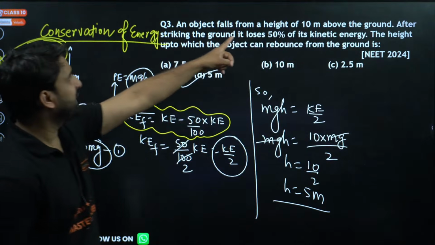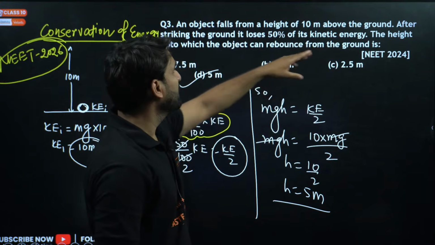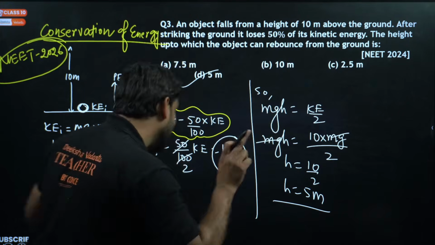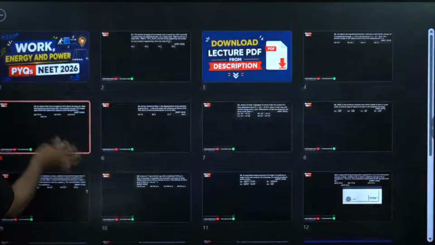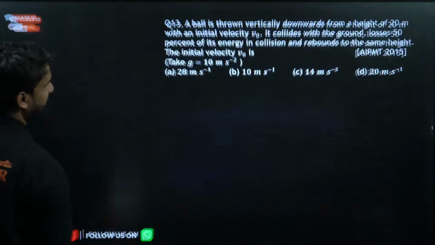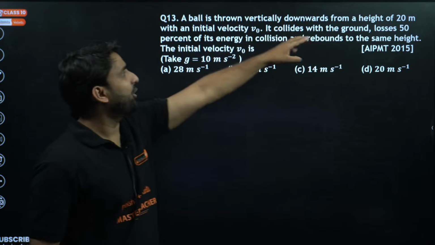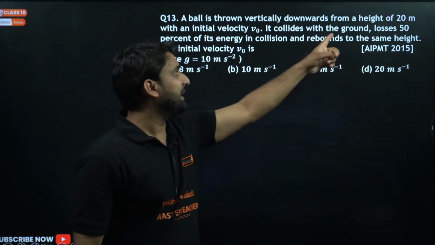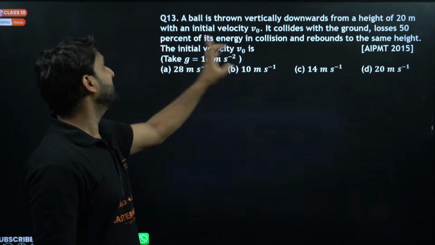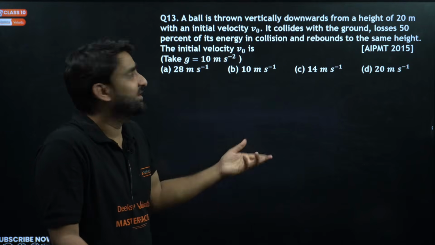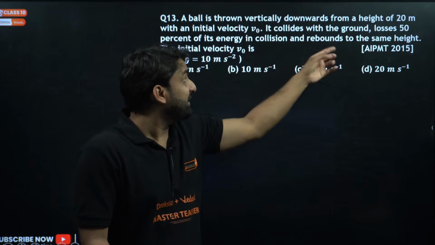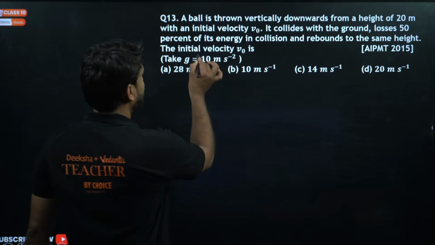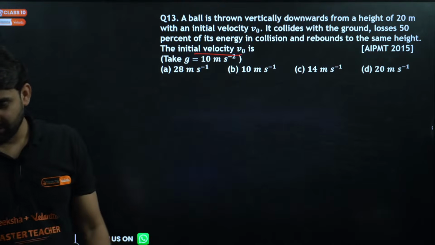This question: an object falls from a height of 10 meter above the ground, and after striking the ground, it loses 50% of its kinetic energy. Same question here also. Can you see the question here? A ball is thrown vertically downward from a height of 20 meter with an initial velocity v0. It collides with the ground, loses 50% of its kinetic energy. It means kinetic energy will be there in collision, and rebounds to the same height. The initial velocity v0 will be what, my dear champion? So this is the question.